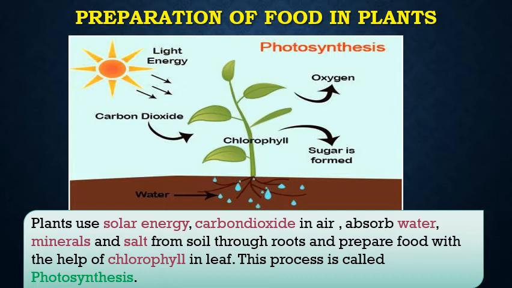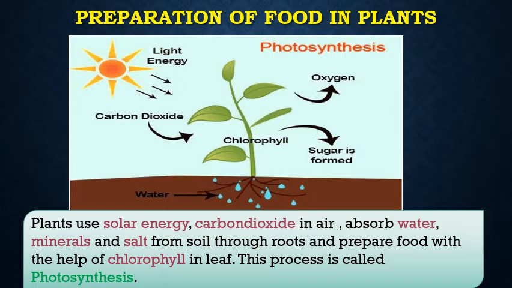Photosynthesis. Photosynthesis is a very important process which happens in the plants, which helps them produce food. Plants use solar energy, carbon dioxide in the air, and absorb water and minerals and salts from the soil through roots, and prepare food with the help of chlorophyll in the leaf. This process is called photosynthesis.